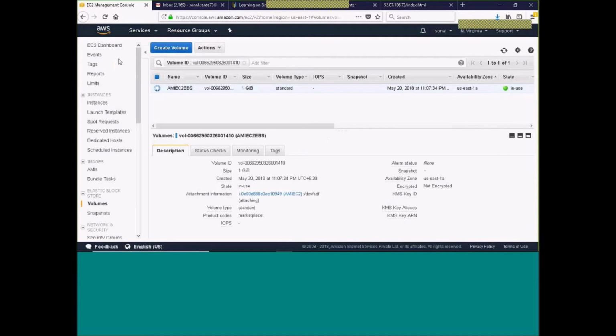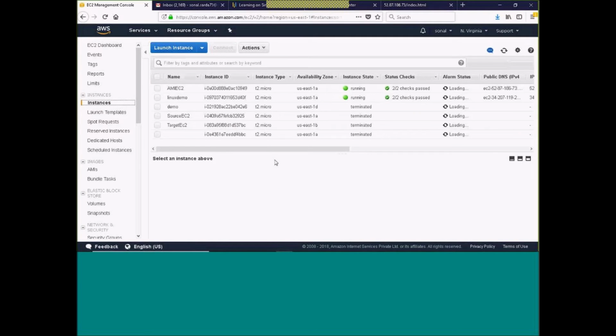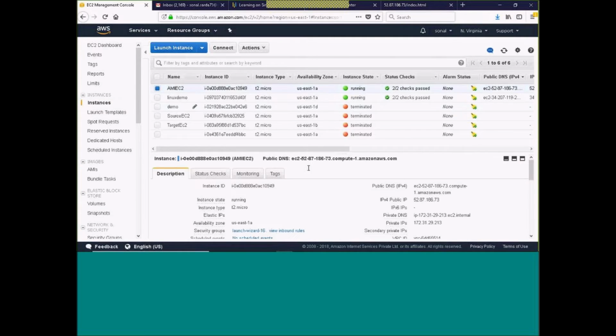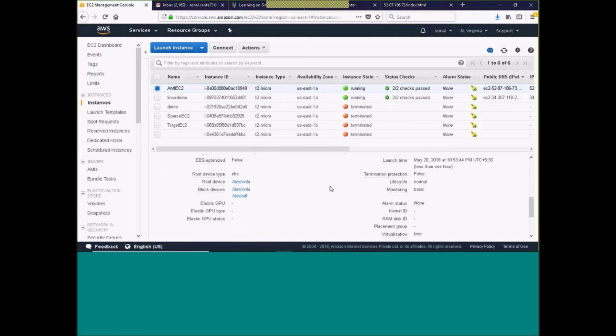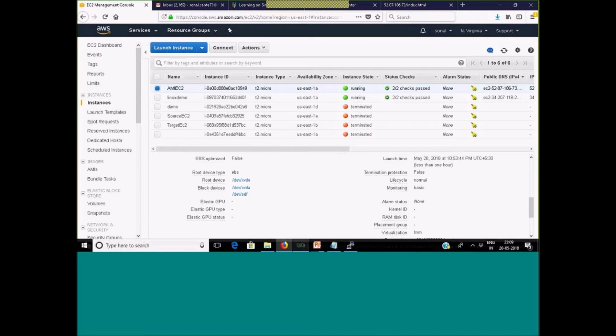Once it is attached, I will go to the instances, and as I select my EC2, look at the device. Can you see here now? One is the EBS which got attached while the instance was launched. The other one is sdf. Understood everyone? Any questions?